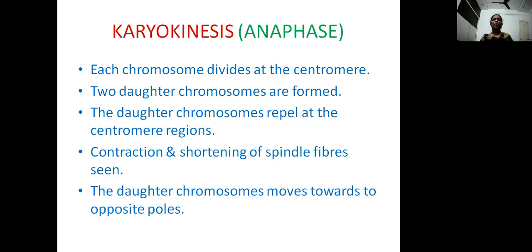Besides this, there is contraction and shortening of spindle fibers. So these spindle fibers, which extend from one pole to another pole and are attached to the centromere of the chromosome, pull the chromosomes towards two opposite poles. So the two daughter chromosomes which are formed by the division of the centromere move towards two opposite poles. This is an important event during anaphase. So the movement of chromosomes takes place during anaphase.